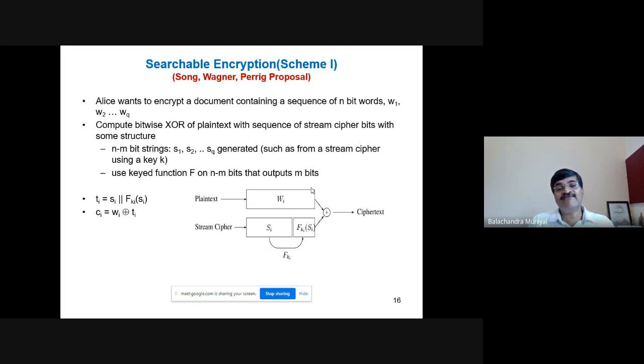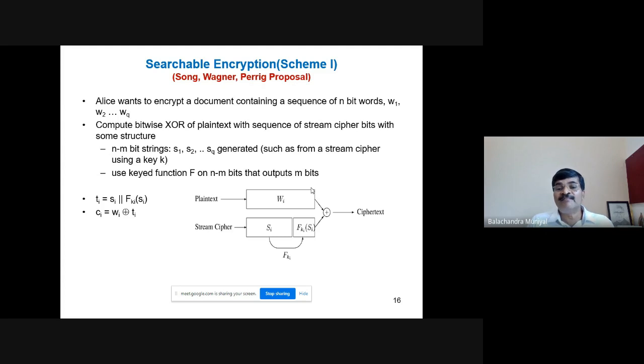Use a keyed function f on these n minus m bits that outputs m bits. If you look at the diagram, you will understand better. You have the stream cipher Si for a plain text word Wi. Now use a function with a key Ki, which is other than the key K used to generate S. Apply the function f on S using the key Ki.